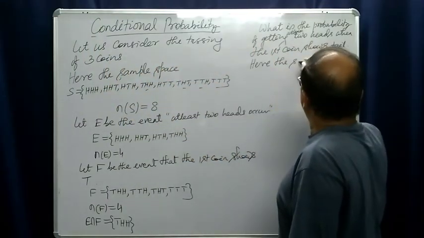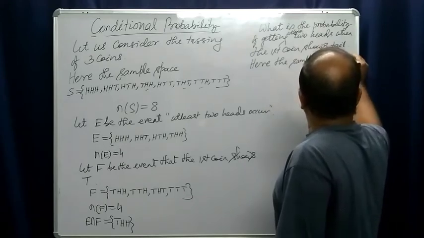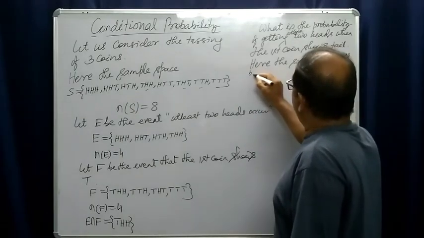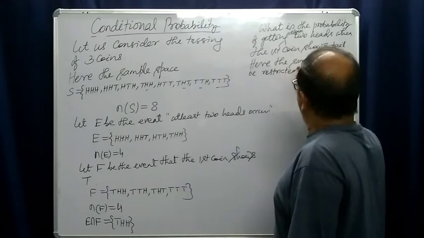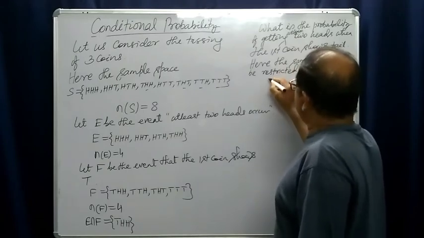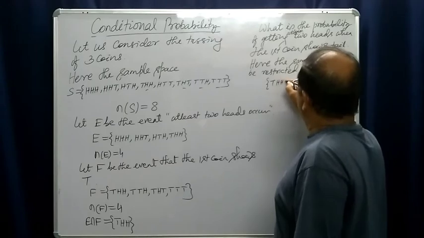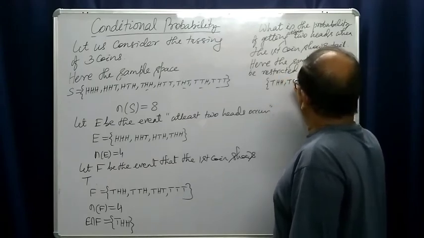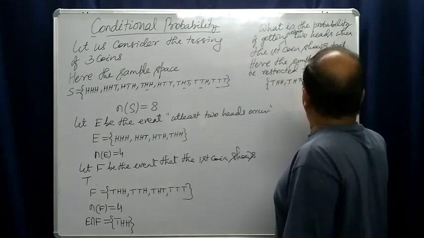So here the sample space will be restricted to what? The tail, head, tail, head, tail, head, or tail.